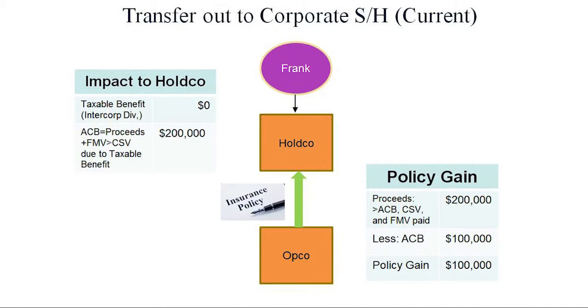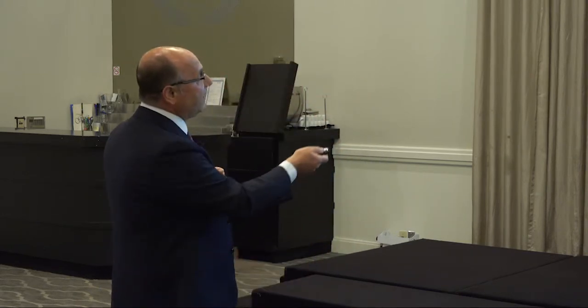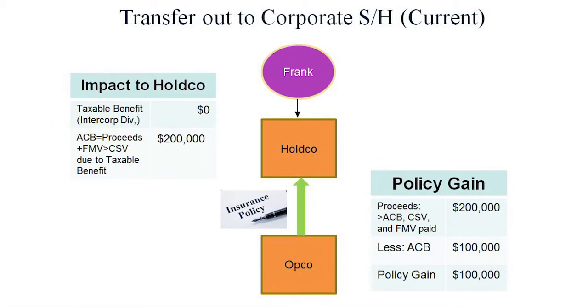So if I do that, I still have to talk about the policy gain. I still have the policy gain to OpCo, but I don't have to worry about the taxable benefit part of it. So the impact, policy gain to OpCo, still, if I do it at cash surrender value, $200,000 less the ACB of $100,000, I have a policy gain of $100,000. I can't get away from that. But now, because it's going as an intercorporate dividend, it hasn't left the corporate group, I can basically call that an intercorporate dividend with zero taxable benefit. Much better scenario than transferring it to myself individually.